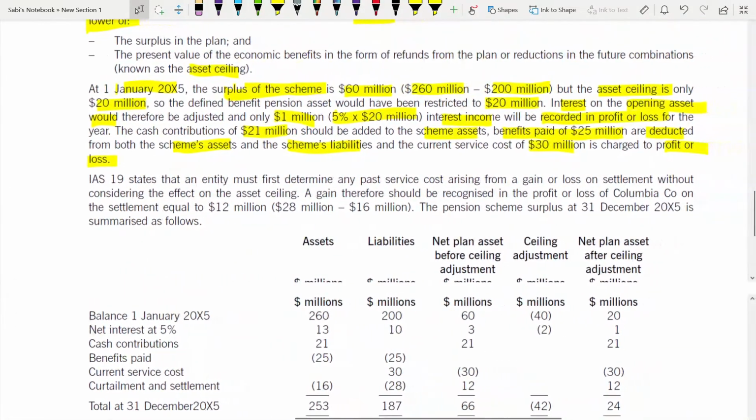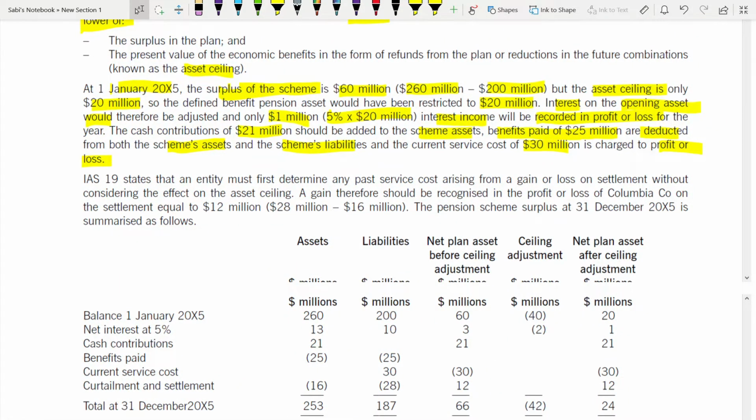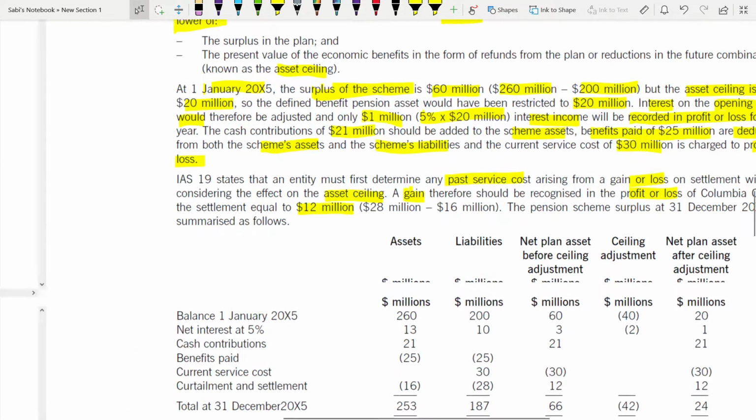IAS 19 states that an entity must first determine any past service cost arising from a gain or loss on a settlement without considering the effect of the asset ceiling. So don't take the asset ceiling into account for that. A gain should therefore be recognized in profit or loss of Columbia on the settlement, equal to 12 million: 28 minus 16.